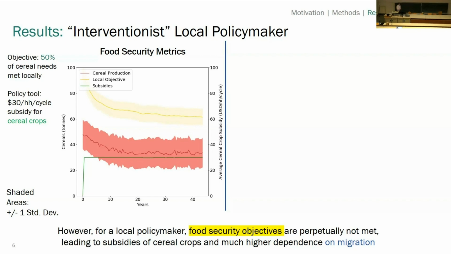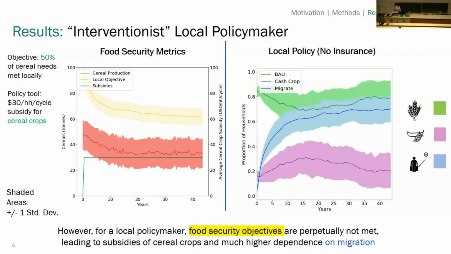And so here we show in the model what would happen. The gold is the target production to meet that goal of 50% of your local needs, and red is the actual local production of cereal crops, accounting for things like outmigration, climate shocks, et cetera. We can see that the local production is much lower than what the local policymaker would like. So we can build in an endogenous response where the local policymaker subsidizes more production of cereal crops. And here we see that that has an effect.